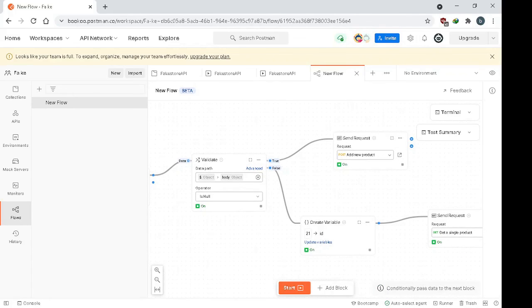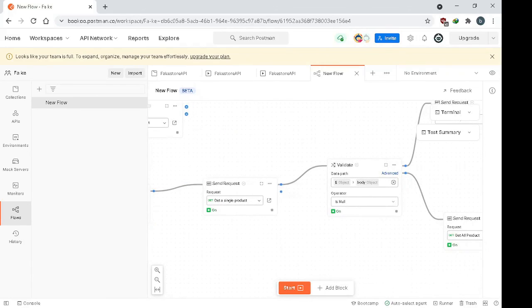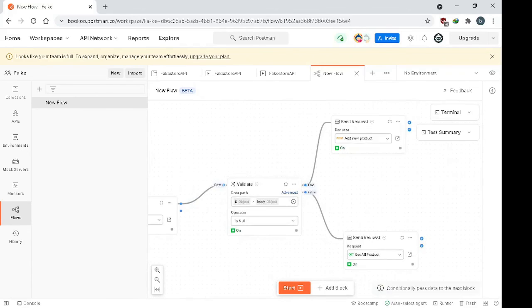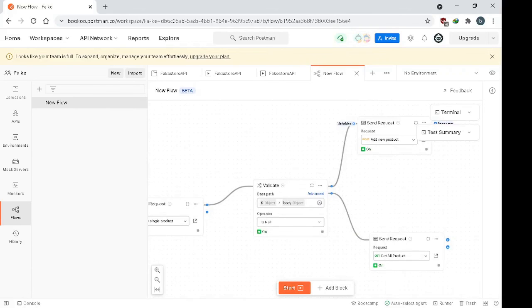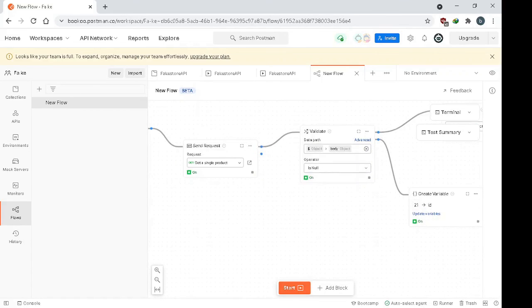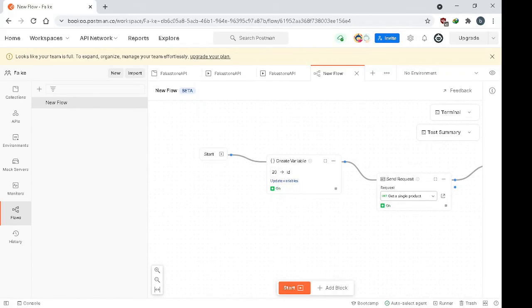It will move to 21, and then it will again get the product and check if that product exists. If it exists, it will get all the products, and if not, it will add that product to the server. So that is the scenario, and now we will test it.